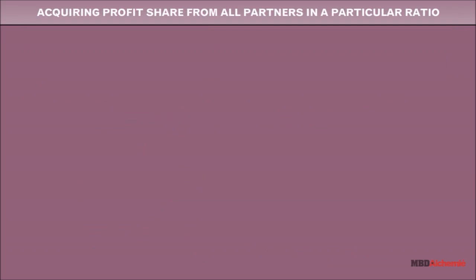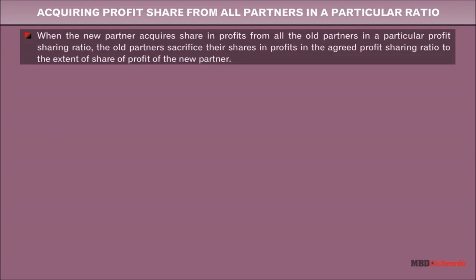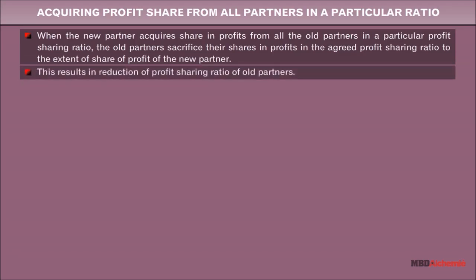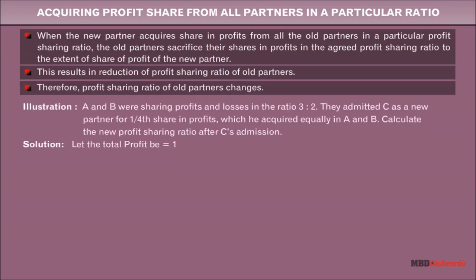Acquiring profit share from all partners in a particular ratio. When the new partner acquires shares in profits from all the old partners in a particular profit-sharing ratio, the old partners sacrifice their shares in profits in the agreed profit-sharing ratio to the extent of the share of profit of the new partner. This results in reduction of the profit-sharing ratio of old partners. Therefore, the profit-sharing ratio of old partners changes. This can be better understood with the help of an example.